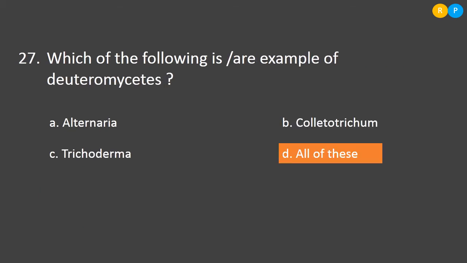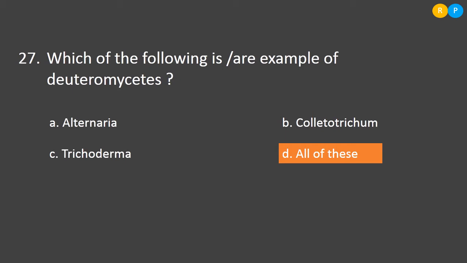Then the 27th question is, which of the following is or are example of Deuteromycetes? Deuteromycetes is a class of fungi. In this one we have the species of fungi that are not showing sexual type of reproduction, so they are called fungi imperfecti. So, look at the option A, Alternaria. Alternaria is the fungi that comes under the class Deuteromycetes. So, this will be parasitic to some kind of plant.